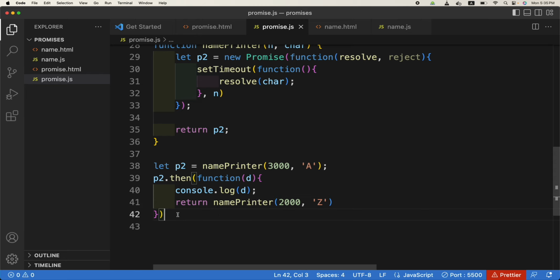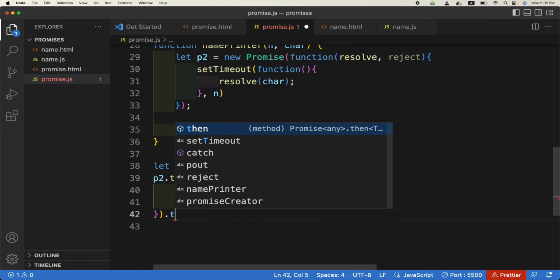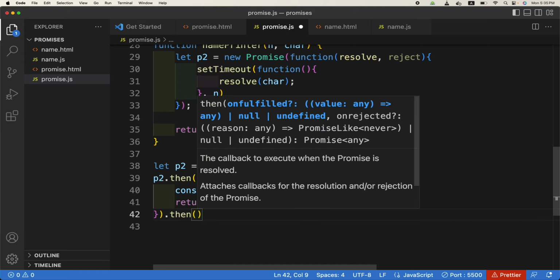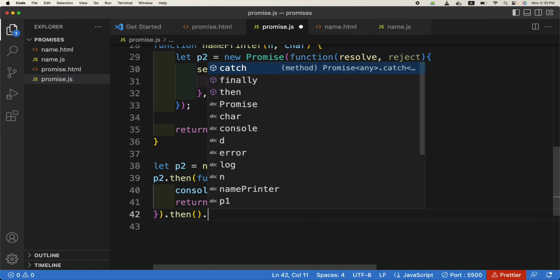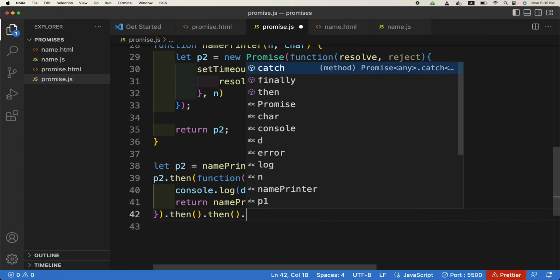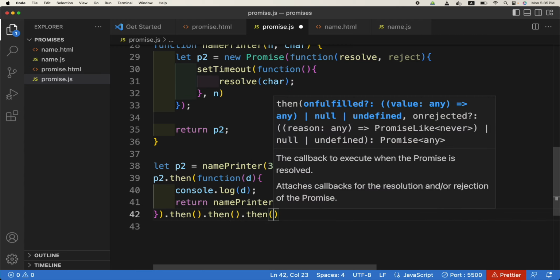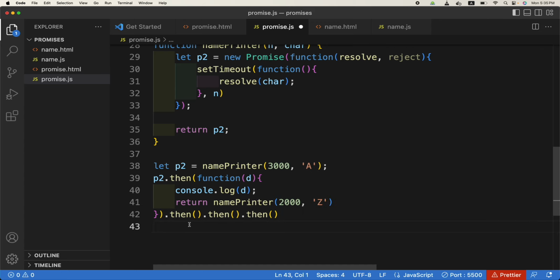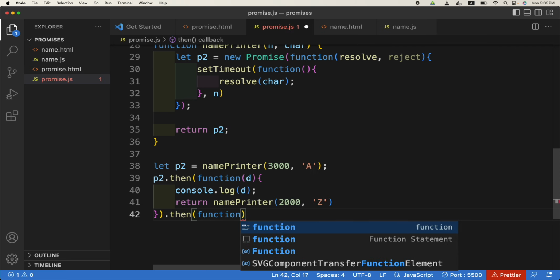So in this case, this is known as then chaining. We can call then again like this. So maybe we can again call then like this if it is called more than once. So at least this is chaining and not just nesting. Okay, so there is some improvement already. So for example, here we will, as I said, return name printer this. So dot then will again be a function because this is also a promise.